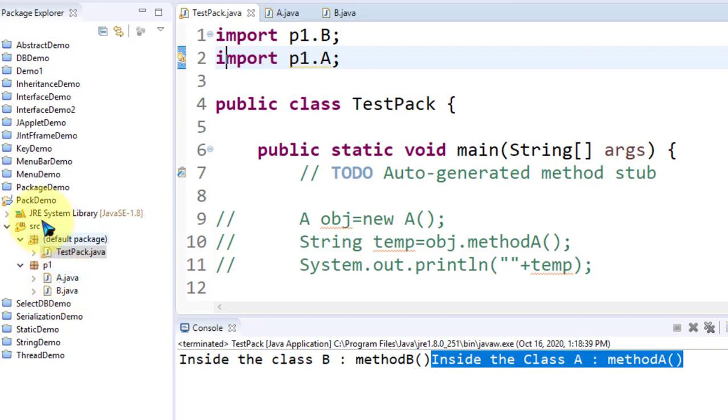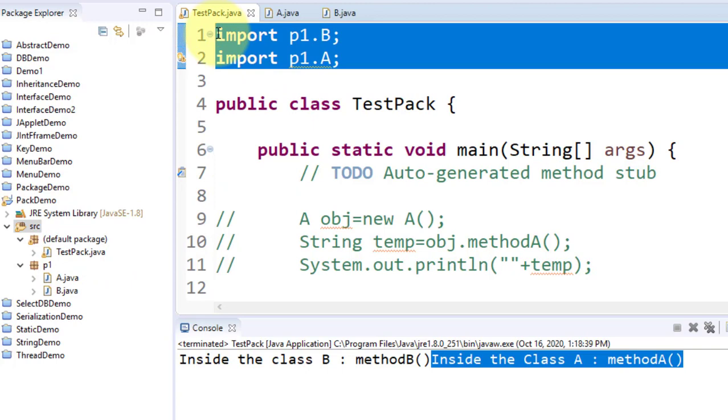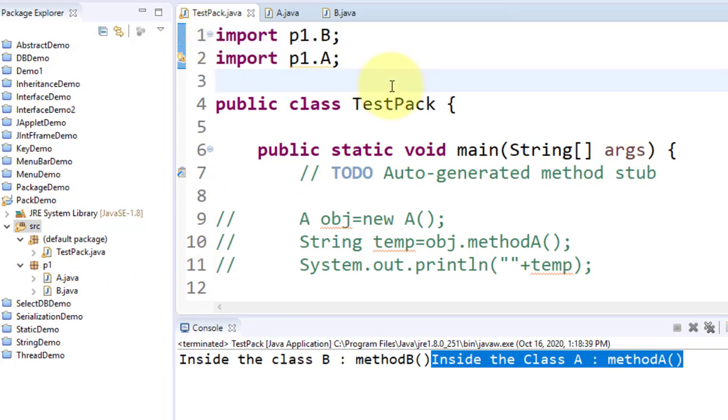That means we are working in the same project, and the source directory is the root directory of all packages, and that's why if you use the import statement directly, it will work. If your root directories are not the same, and if you are importing the API from another project, that means from outside the mypack demo, then we have to use a different technique.